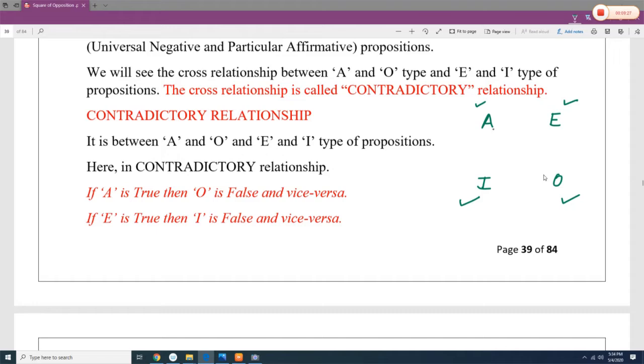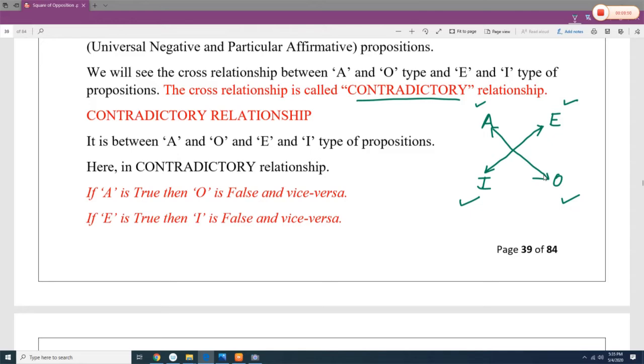Now when you are going to cross it, or when you are going diagonally, from O to A or from E to I, then it is known as contradictory relationship.